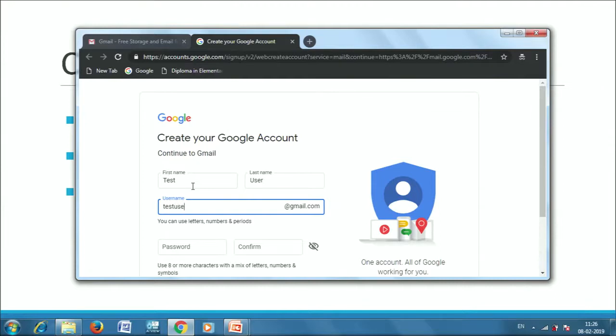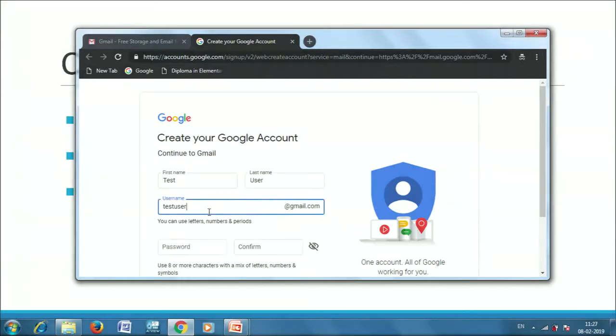Now some of the email providers let us know on this page only, as soon as we enter the username that we are willing to have, whether this username is available on this particular domain or not. As I told you, one account is limited to one particular user, so I will not be able to create this email ID with this username if it already exists.